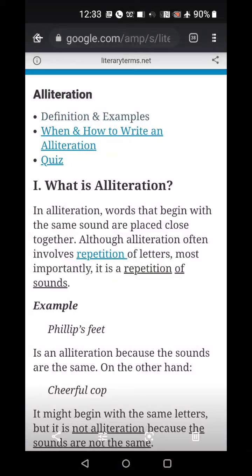It is the repetition of the same consonant sounds at the beginning of words that are in close proximity to each other. This repetition of sound brings attention to the line in which it is used, and it creates more rhythm.